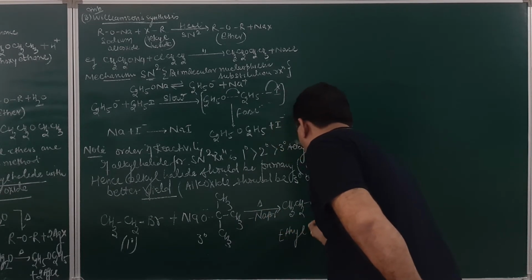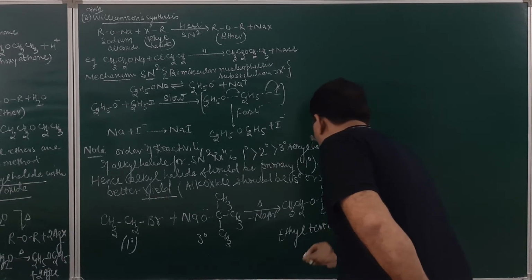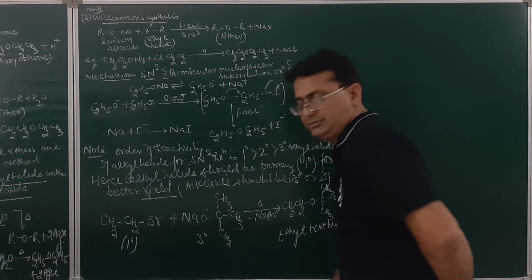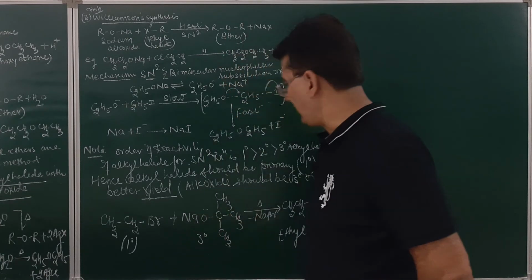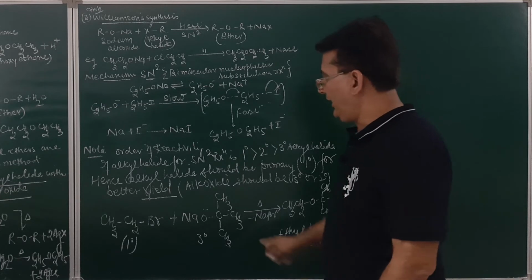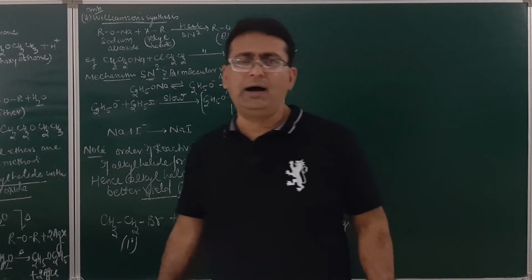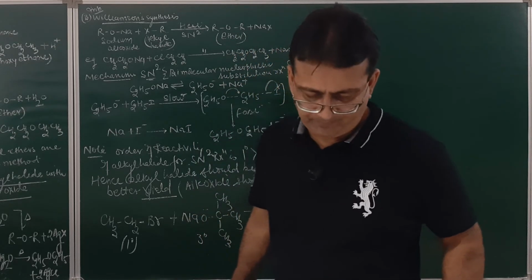Ethyl tertiary butyl ether. Am I clear, students? Now, if alkyl halide is 1 degree and alkoxide is 3 degree, the answer will be ether.